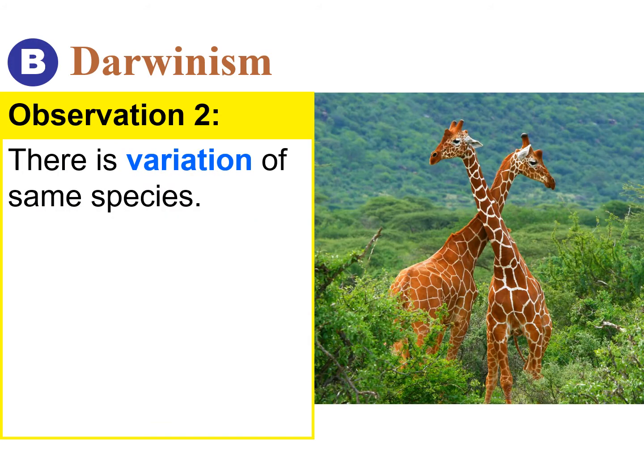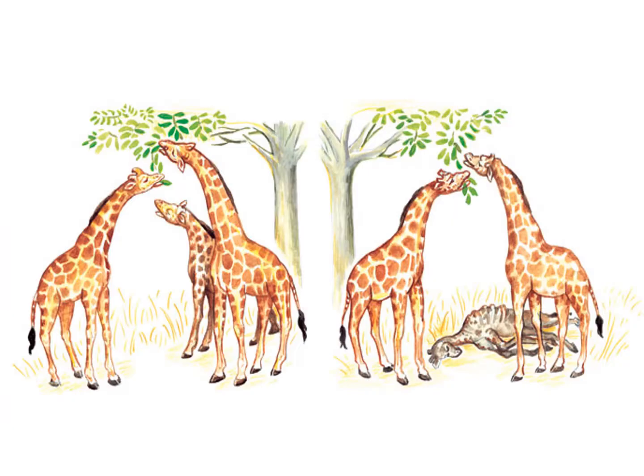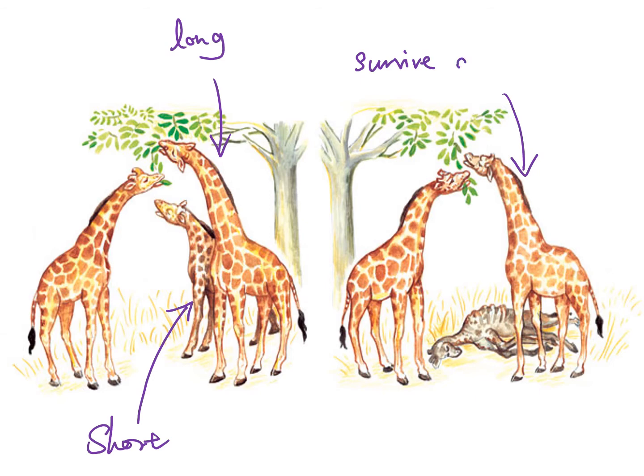The second thing Darwin observed is that all the organisms of the same species have variation. They must have some differences. At the beginning of the world, there were already two types of giraffe, the short-necked giraffe and the long-necked giraffe. There are variations in neck length. However, only the long-necked giraffes can survive and reproduce because they can eat the food on top of the tree. They survive and reproduce. But the short-necked giraffes do not get the food source, therefore they die.